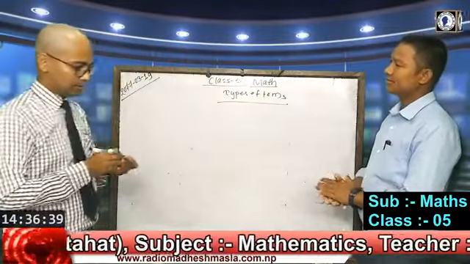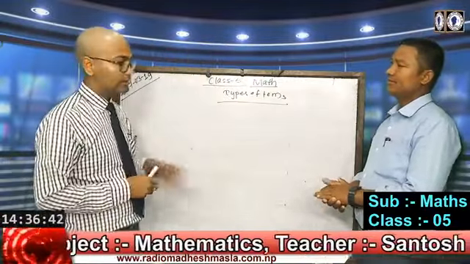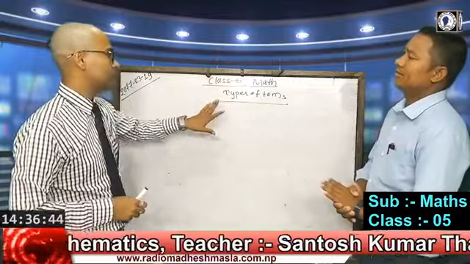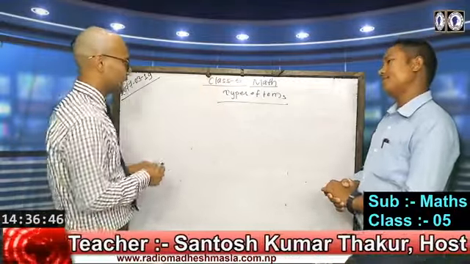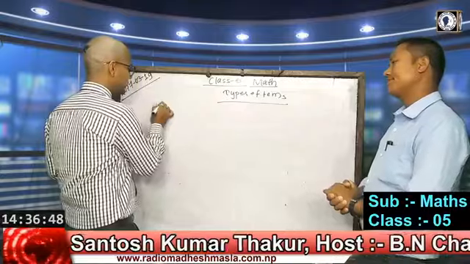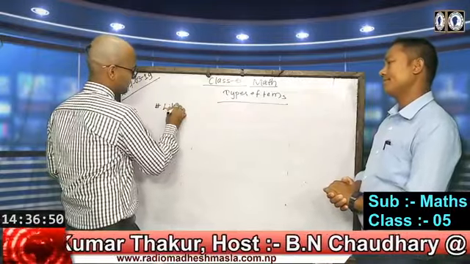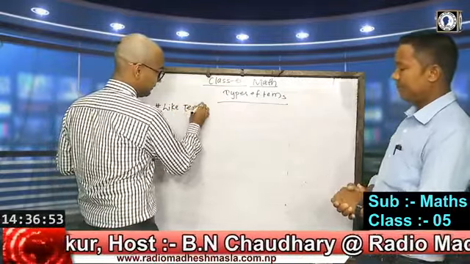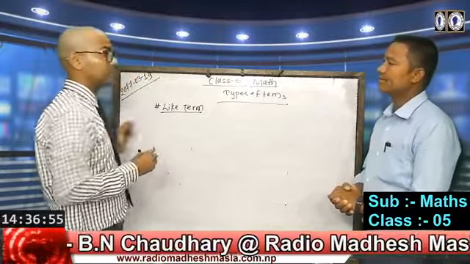In terms, it is especially classified or categorized into two types. The first one is like term. Like term means similar term.